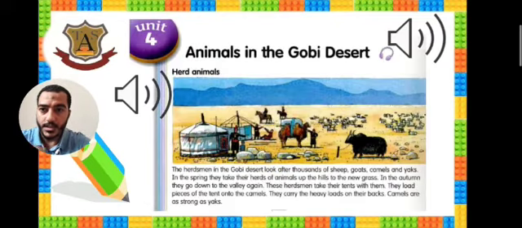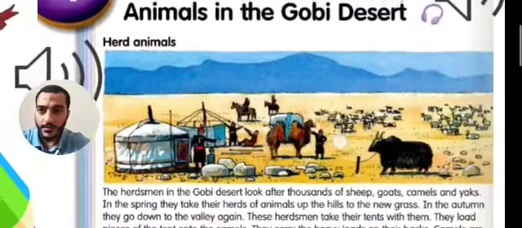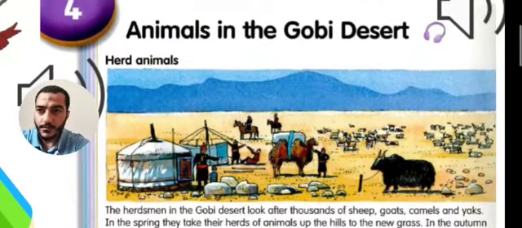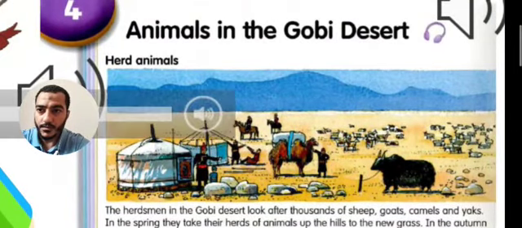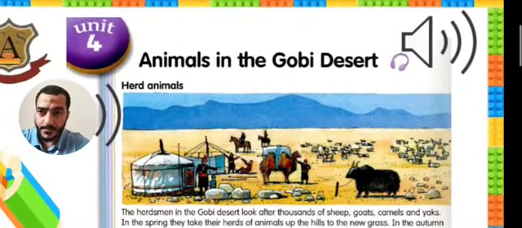Okay, now let's read every passage and point to the words. Let's start. Track 18, Unit 4. Animals in the Gobi Desert. Your books now, okay? Herd animals.